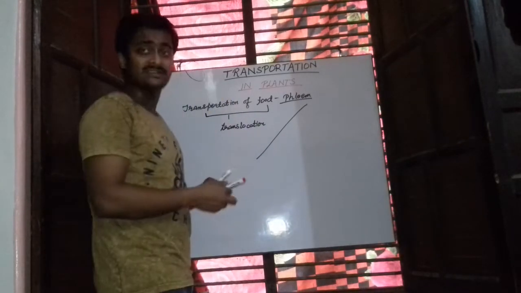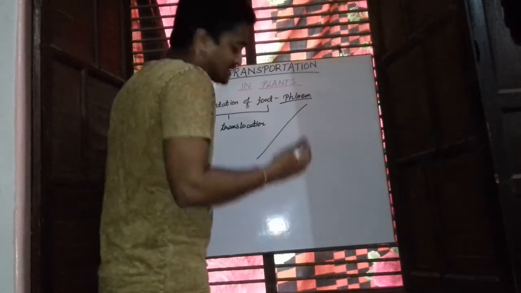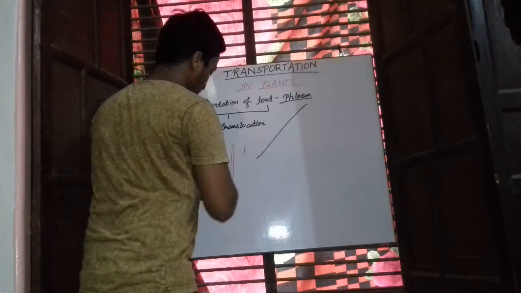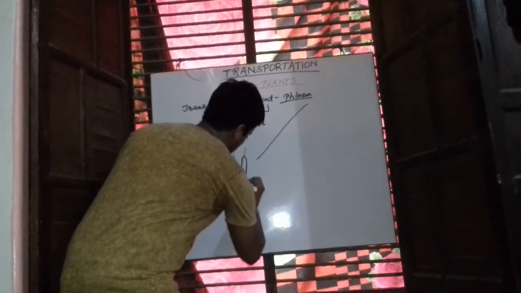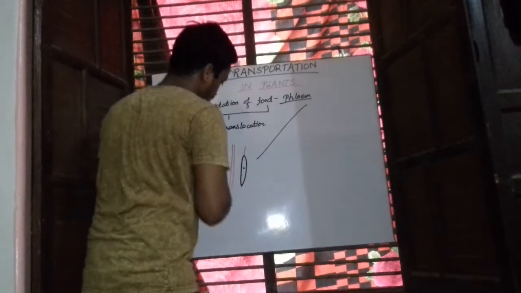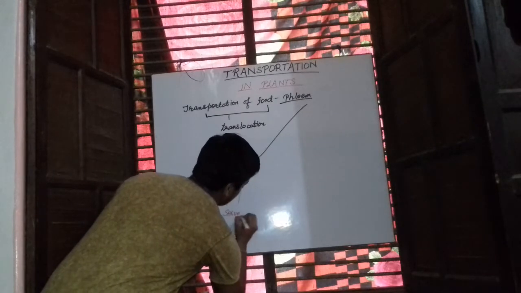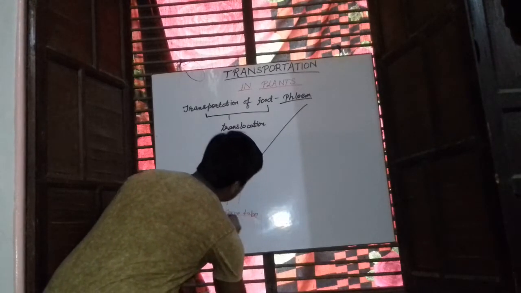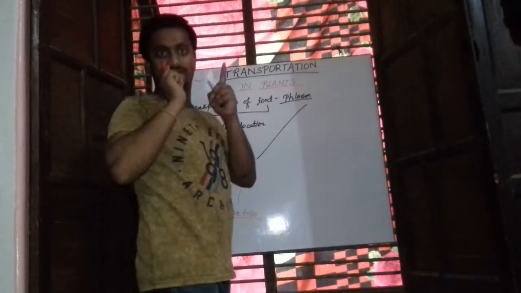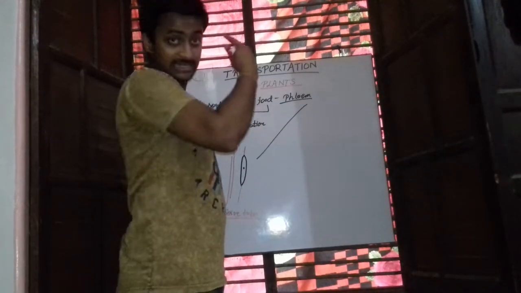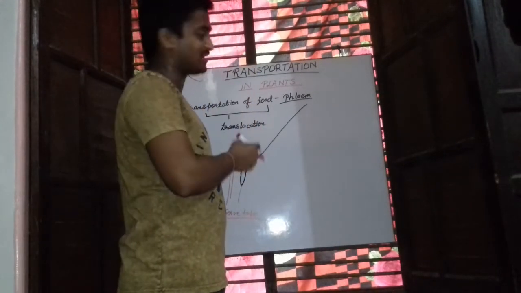Now, this phloem consists of sieve tubes. What are sieve tubes? They are also elongated cell-like structures. The cell walls of these sieve tubes consist of cellulose, but they do not consist of lignin, which means they do not provide any mechanical support. But the xylem vessels provide mechanical support.